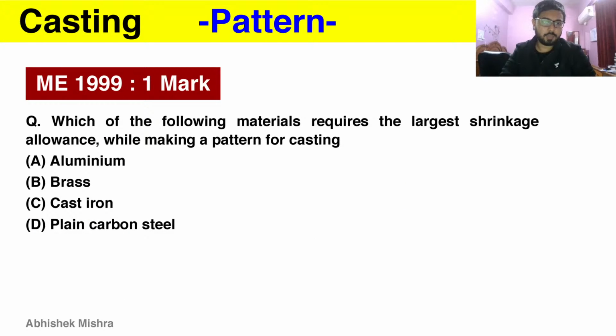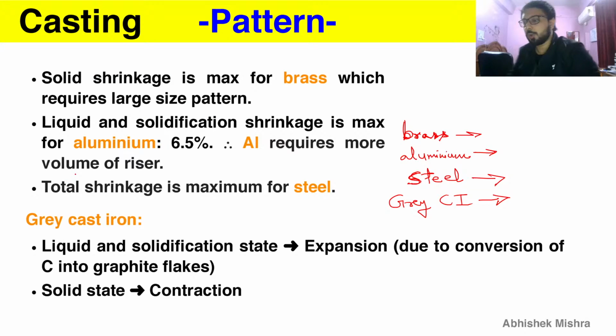Now let's see what we have. We have a question here: which of the following materials requires the largest shrinkage allowance while making a pattern? The largest shrinkage allowance is given to the one having maximum solid shrinkage, and that is none other than brass. We have studied it here. You can also look into that here, the first line.